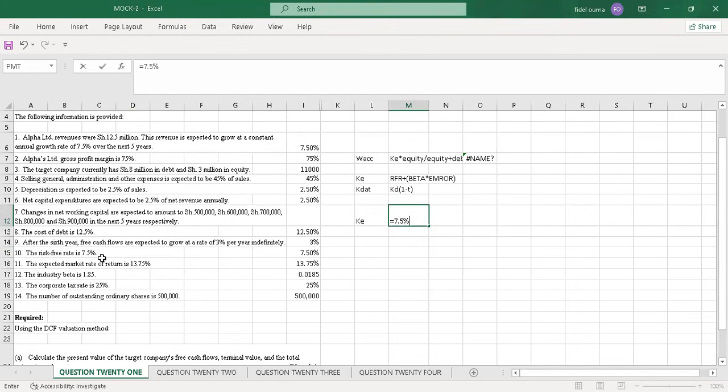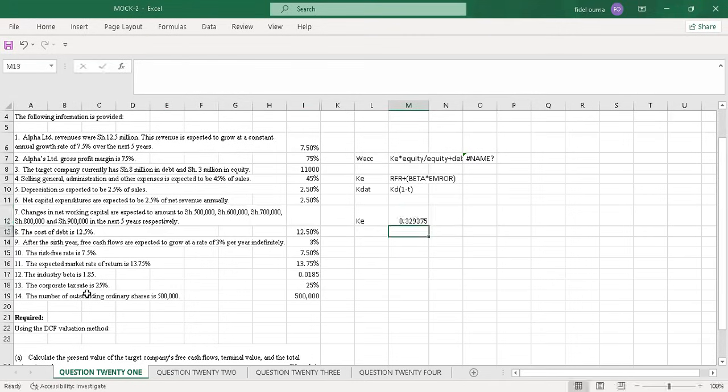Then I'll add the beta. We are told the industry beta is 1.85. Then I multiply by the expected market rate of return, which is 13.75%. Then I close the bracket.